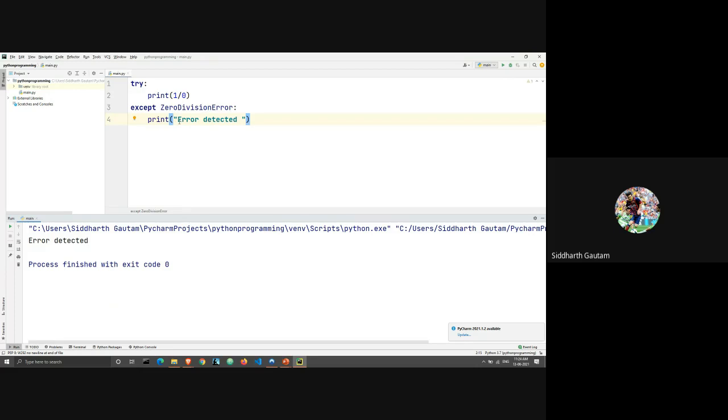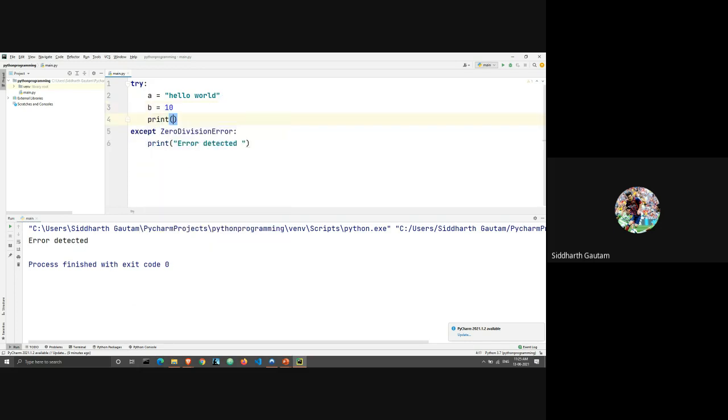But the other issue here is that this will only work for ZeroDivisionError. Here we are trying to divide 1 by 0, and this will only work for this error. So what if there's a different kind of error? Let's say a is equal to a string, and b is equal to the number 10. We have a string here and then we have an integer.